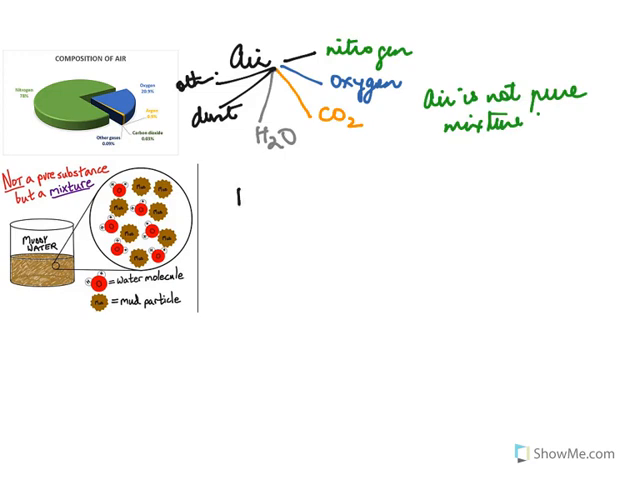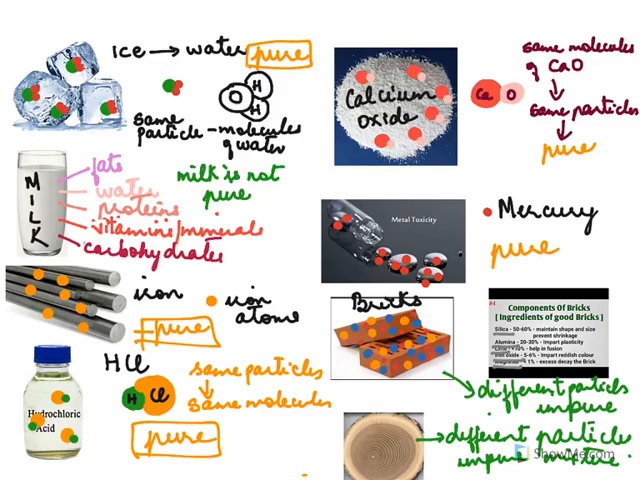And here last I have muddy water, and I don't even need to explain this. You look at the picture. What is muddy water? Mud mixed with water, and it is definitely impure. It is a mixture. It is made up of different particles. So we have learnt what are pure and what are impure substances or mixtures.